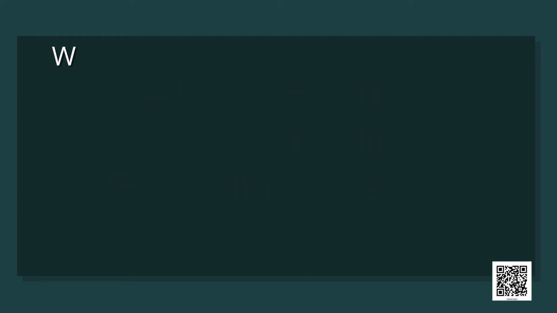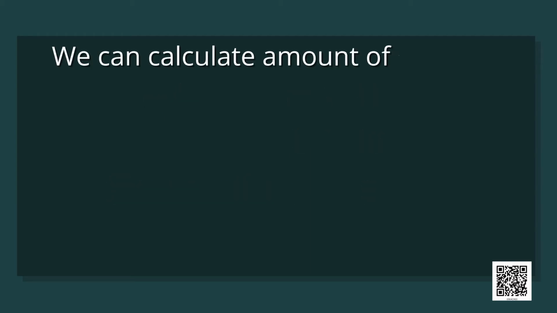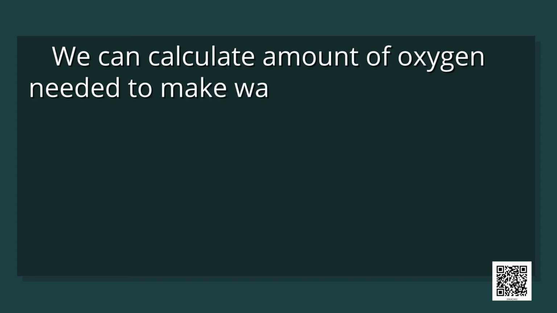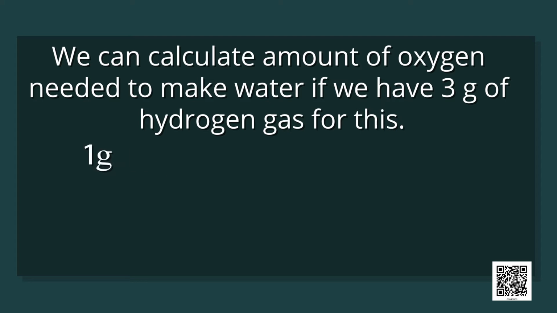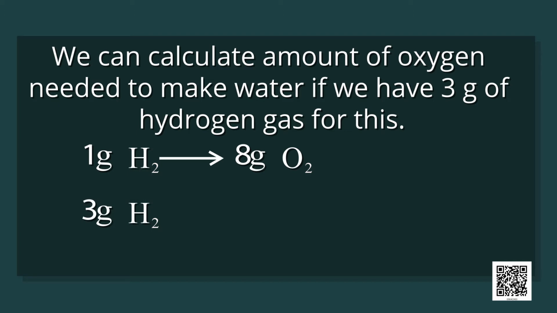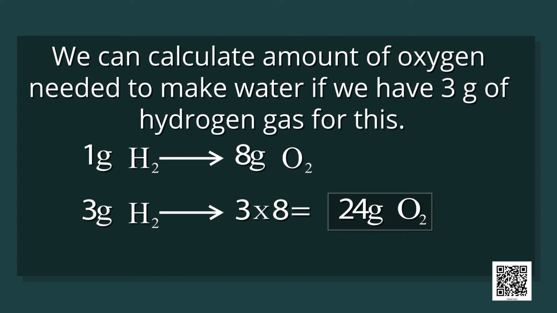This means we can tell the amount of oxygen needed to make water if we have 3 grams of hydrogen gas. For making water, for every 1 gram of hydrogen we need 8 grams of oxygen. For 3 gram of hydrogen we will need 3 into 8, that is 24 grams of oxygen. As we know, ratio is 1 ratio 8, that is why we multiplied 3 into 8.